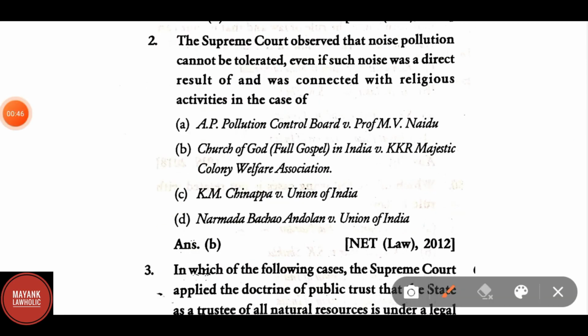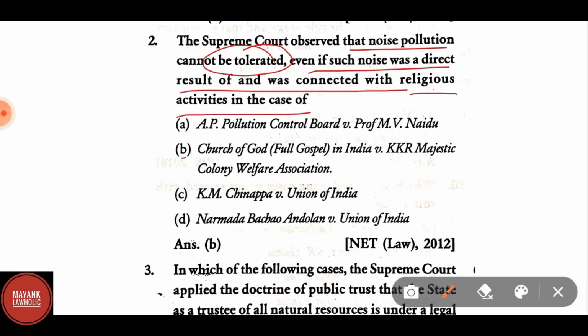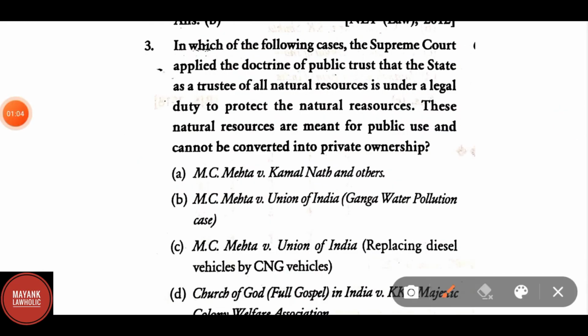The Supreme Court observed that noise pollution cannot be tolerated even if such noise was a direct result of and was connected with religious activities in the case of, correct answer is Church of God in India versus KKR Majestic Colony Welfare Association.